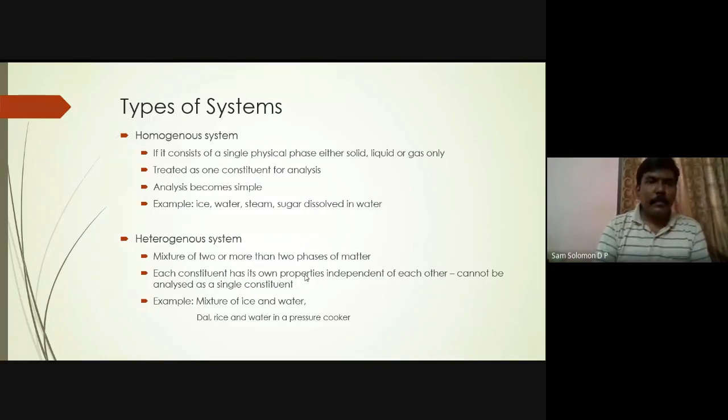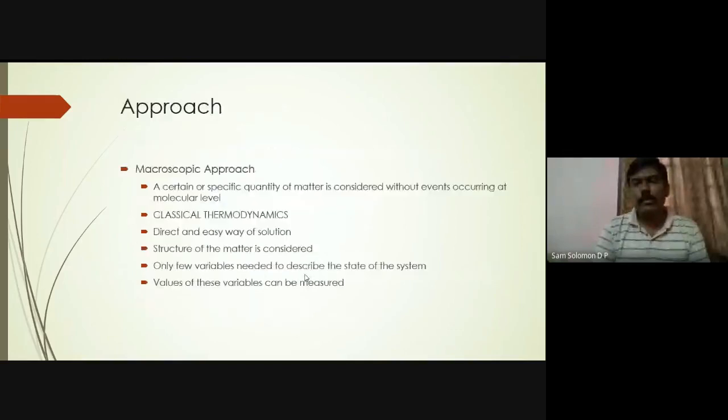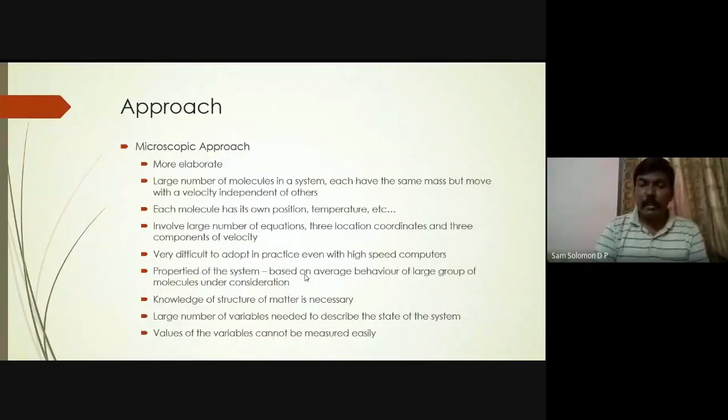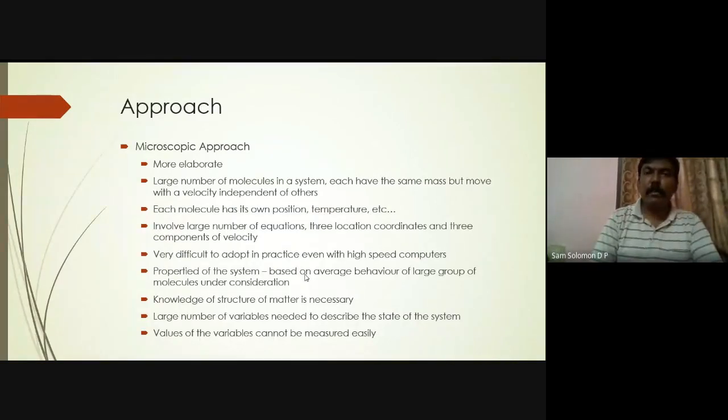Then we talked about macroscopic approach and microscopic approach. If we are taking the time averaged value of some property, then we call it a macroscopic approach. We are not looking at the molecular level, it is a time averaged property. Such a field of thermodynamics is called classical thermodynamics. In microscopic approach, we look at the molecular level, so a large number of molecules are present, so you require a large number of variables. That makes the approach complex, so you need probability and statistics. That is why it is called statistical thermodynamics.